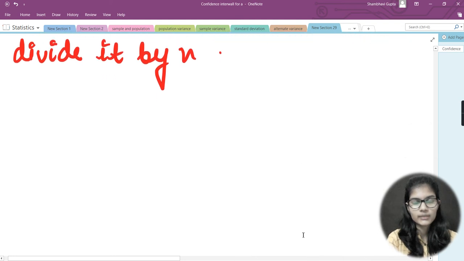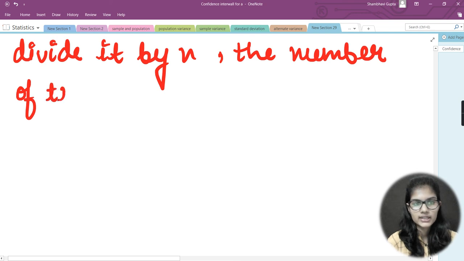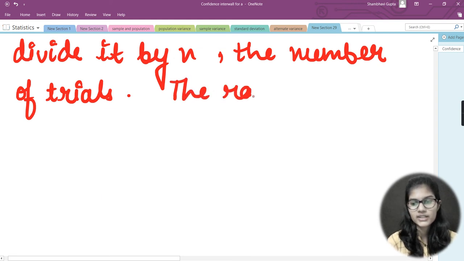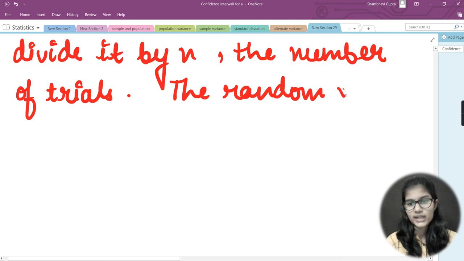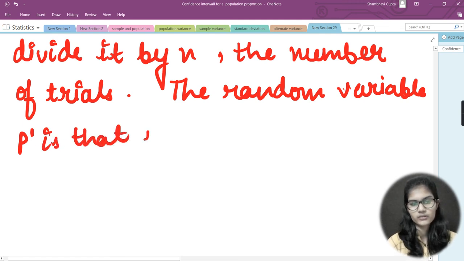Now let me again come down and add on some more things here. What is n? I've already told you, again I'm just repeating, that is the number of trials. So n is the number of trials. And what about the random variable? I would add on here the random variable p dash, we just call it p dash. p dash is that proportion.